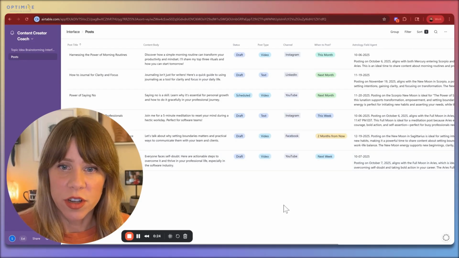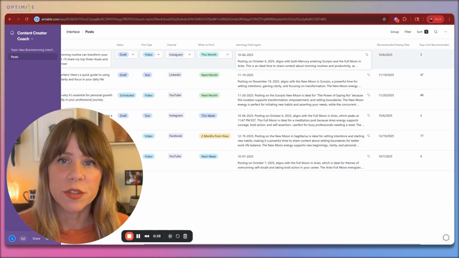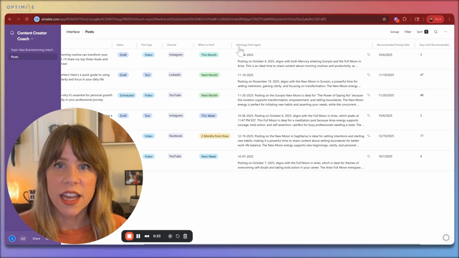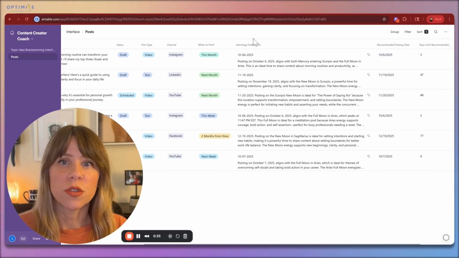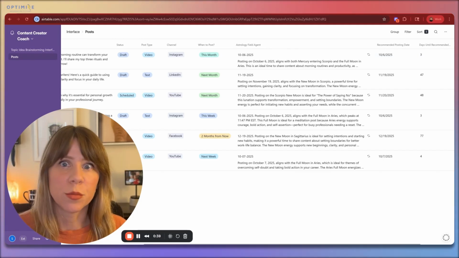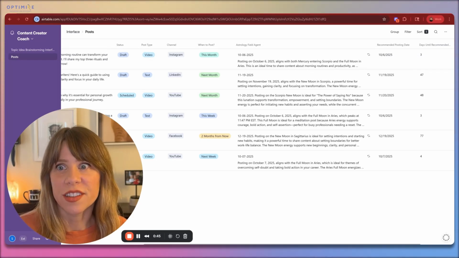And so Airtable has offered a new feature called AI field agents, which can be programmed to do a number of things. It can do research, it can do analysis. In this case, we have set it up to search for future astrological events, planetary alignments, moon phases, and align it with the content and give you a date that would be a good time to post this content.